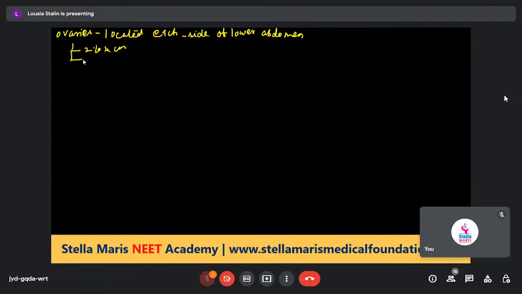The ovary is connected to the pelvic wall and uterus by ligaments.